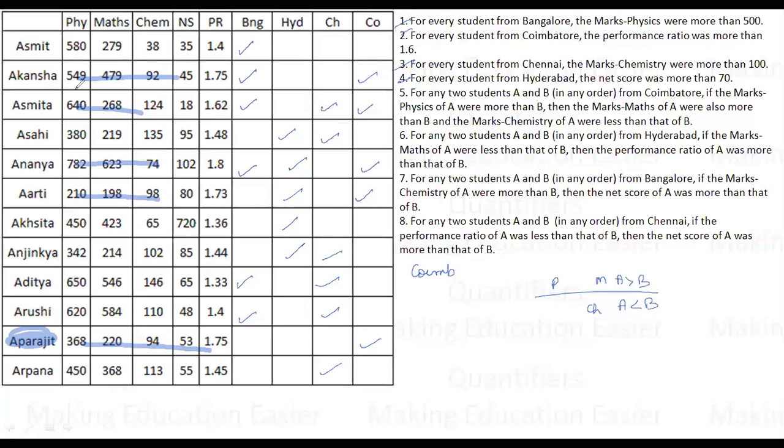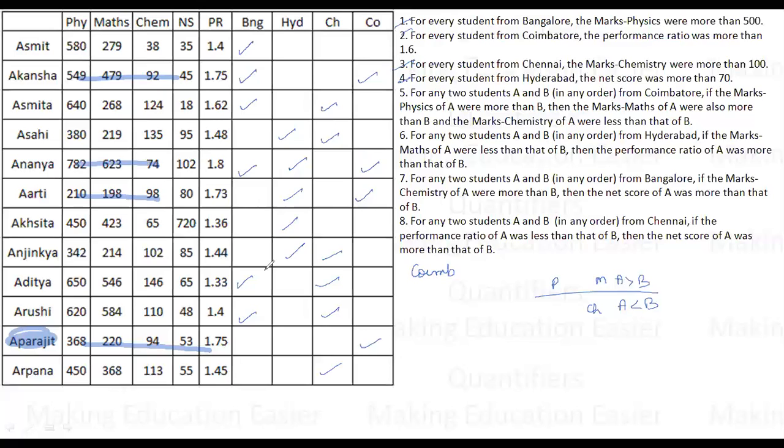If I check Asmita and Akanksha, Asmita is greater than Akanksha in physics but less in math. So it is not possible for her to be from Coimbatore, because for Coimbatore, physics and math are together greater for an individual, right? So this is also not possible. For Ananya, 782 greater, 622 greater, chemistry lower, perfect. So Ananya can be from Coimbatore, right?